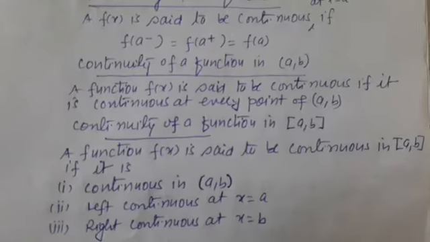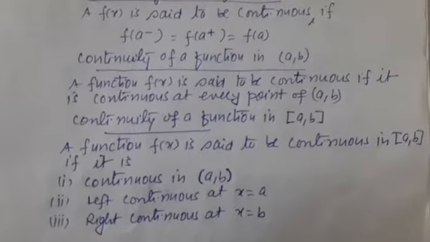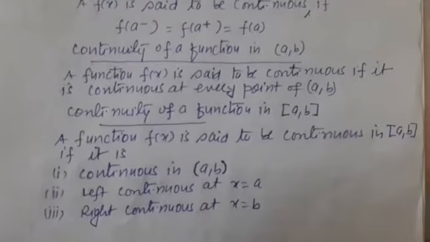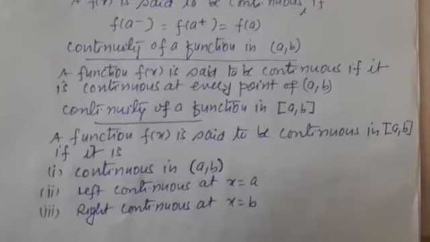Now, next concept: what is the meaning of continuity in closed interval AB?